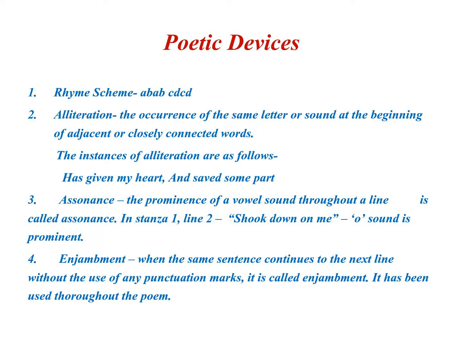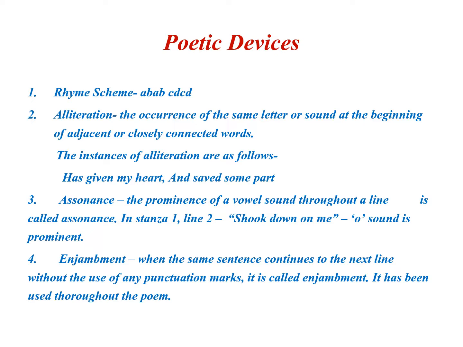Here is the poetic device. Let us see the various poetic devices used by Robert Frost in this short poem. First of all, the rhyme scheme. Since there is no full stop in the poem, it goes till the end. Same thought is continued from first line till the last line. The rhyme scheme will be all together. So the rhyme scheme is A, B, A, B, C, D, C, D.